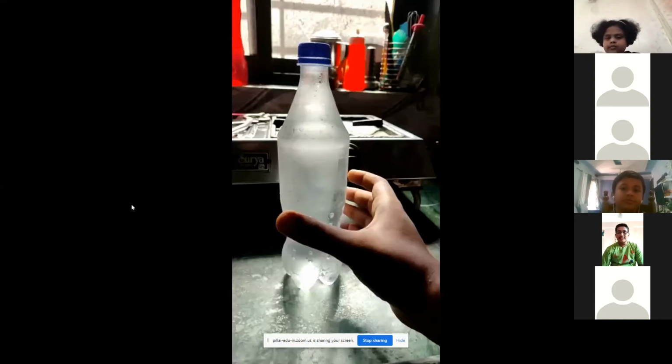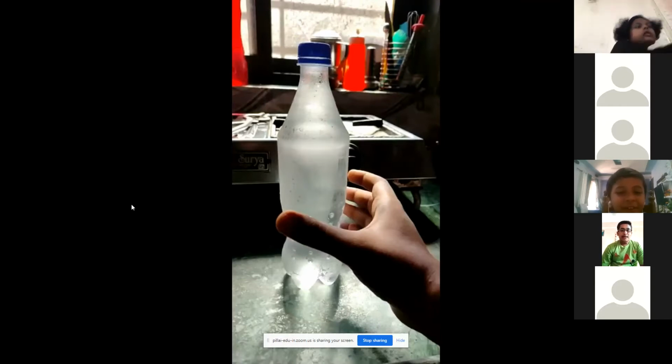As you can see, this specific experiment you can also perform at home. You can just ask your parents that you are going to perform this experiment. It does not involve any harm or complex work. All you have to do is fill the bottle with drinking water, the pure form of water.